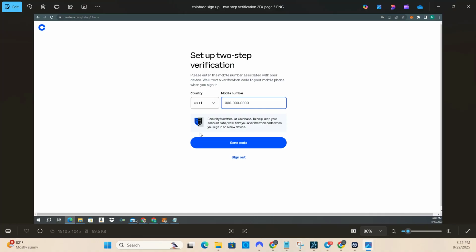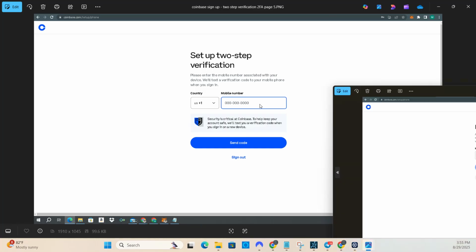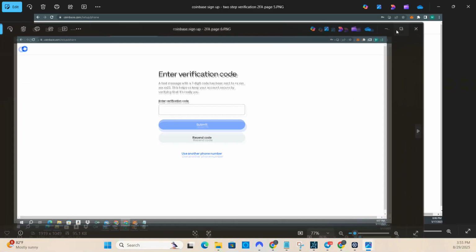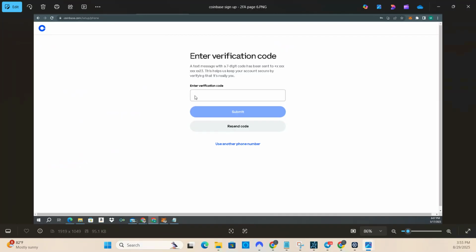Initially, they're going to have you do it with a phone number. So just go ahead and type in your mobile phone number and then do send code. They'll text you a code. Once you get that 6-digit code, you'll be able to put it in on the next screen, which is here. All right, you enter in that verification code. After you enter in that verification code, then you're going to go ahead and click submit.